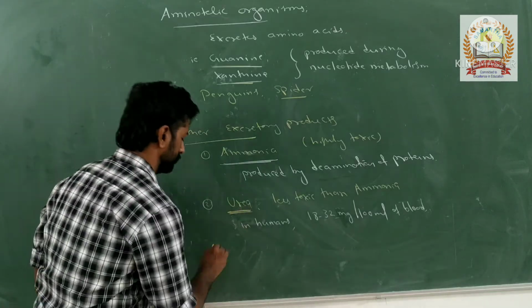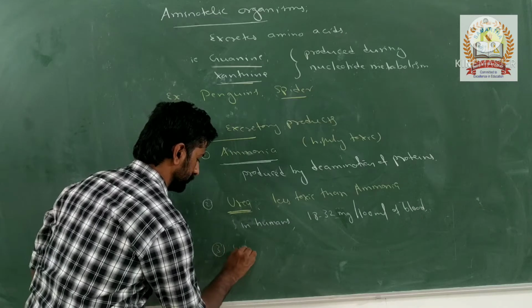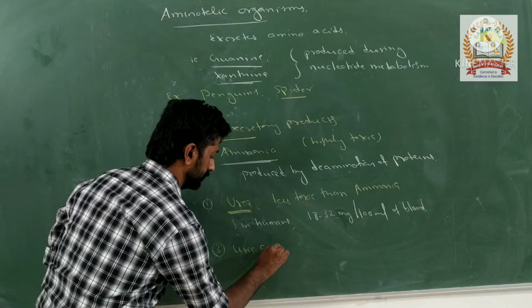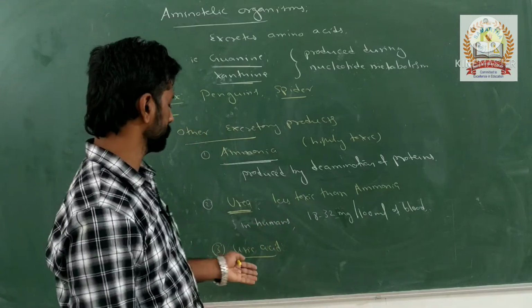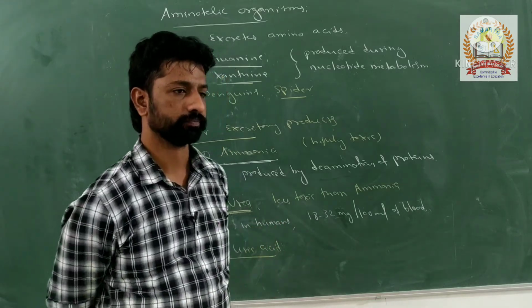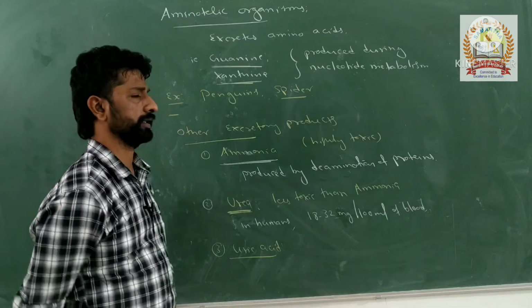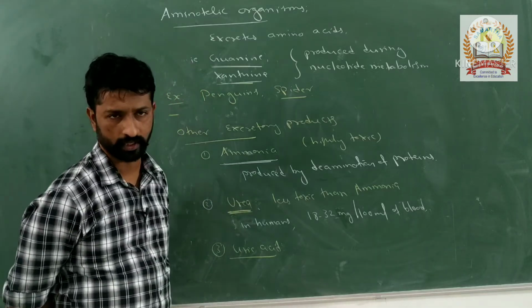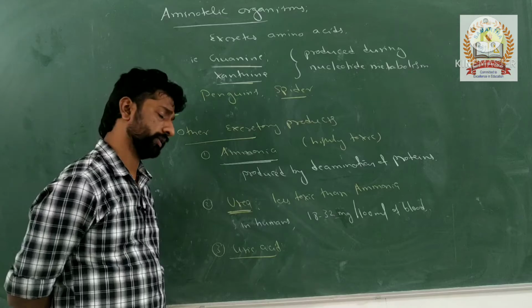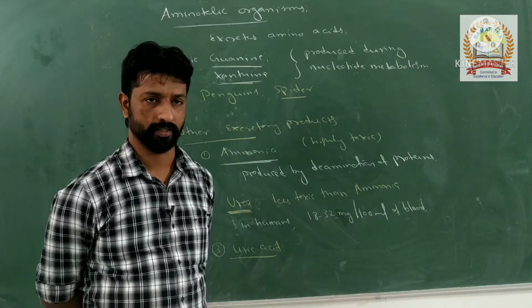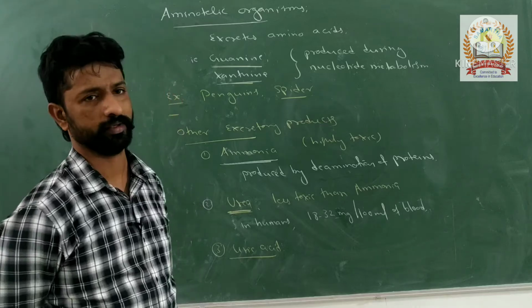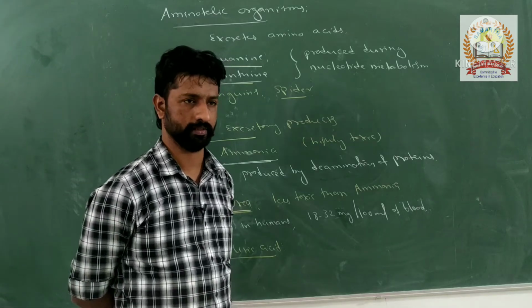Apart from urea, the next one is uric acid. Uric acid is produced in some organisms, which are called uricotelic organisms. It is excreted as a nitrogenous waste particularly in birds, insects, reptiles, and land snails.